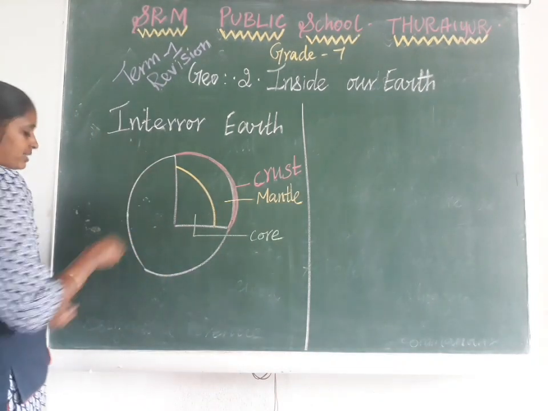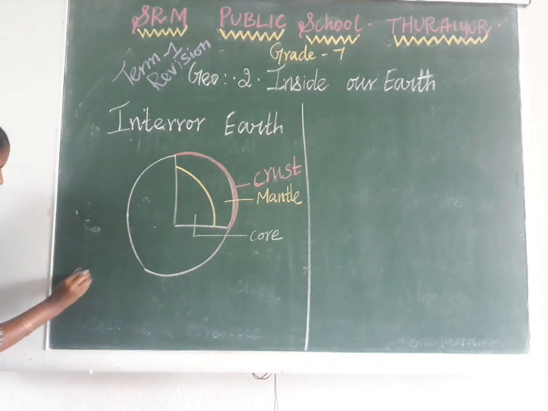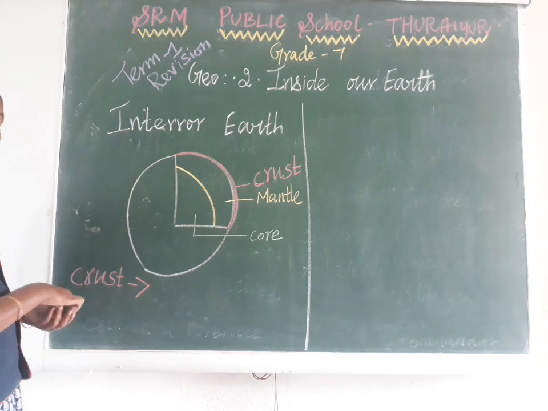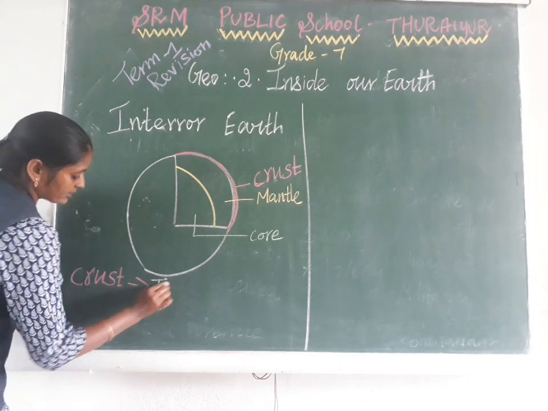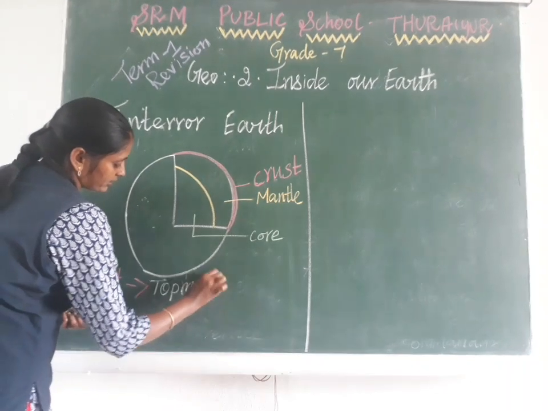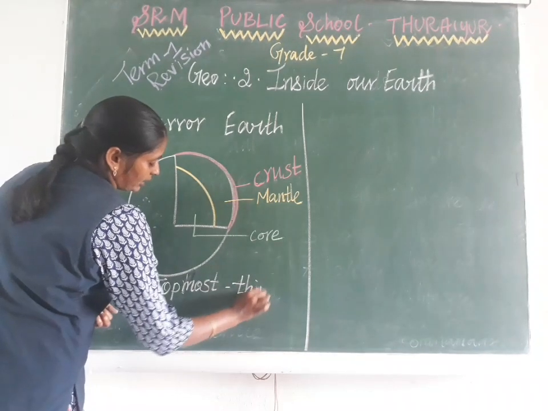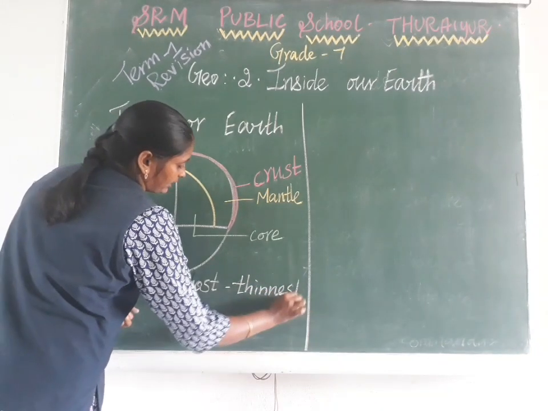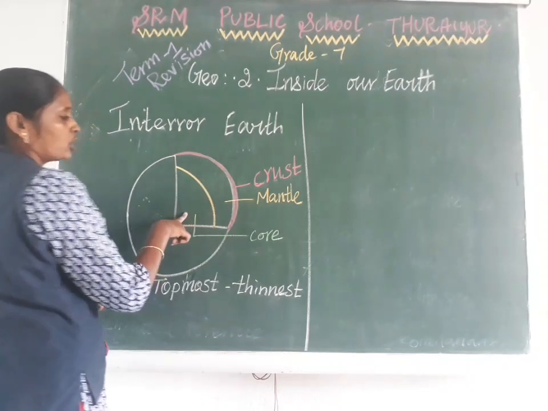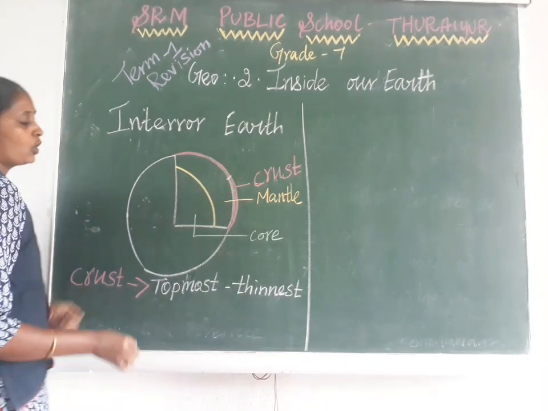For each one we will discuss. Crust is the topmost layer, the first layer of the earth's surface, and it is a very thin layer compared to the other 2 layers, the mantle and the core.